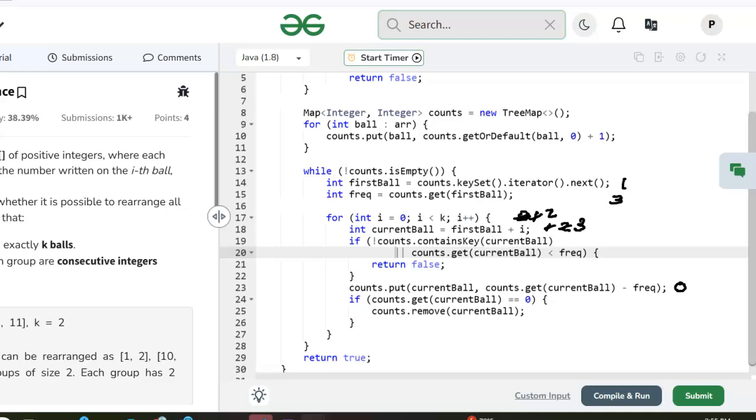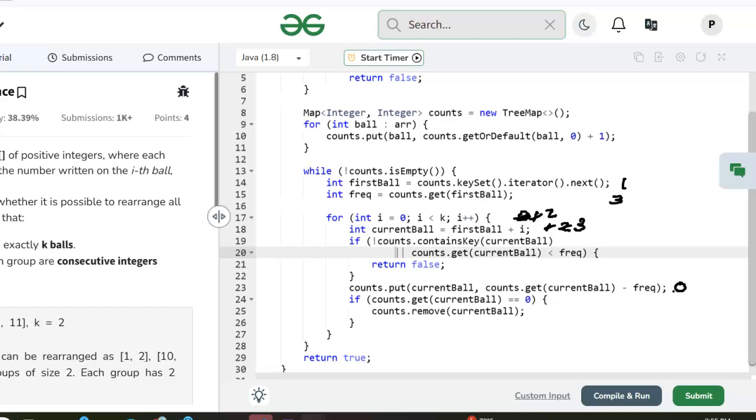Is 3 in the map? Yes. Is the count of the number of 3 balls less than frequency? No, they're both 3. So we go down here and we have used 3 of the 3 balls. This gets set to 0, and we remove it from the map.